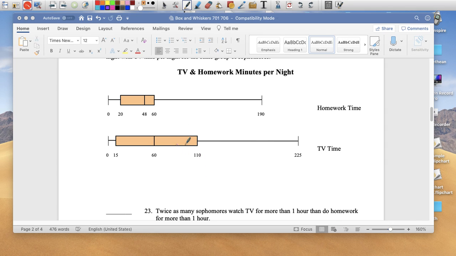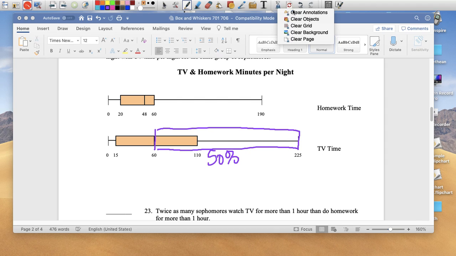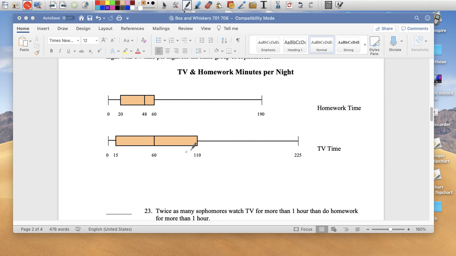Okay, I know that 50% of the people that watch TV watch more than 1 hour of TV per night, right? So I don't know out of this group, however many sophomores were asked, I know that 50% of those sophomores that were asked about the TV time watch more than 1 hour. I know that 25% of the sophomores that we asked about their homework said they do homework more than 60 minutes a night. I don't know how many people were in that group. So again, I'm going to say false. Okay.